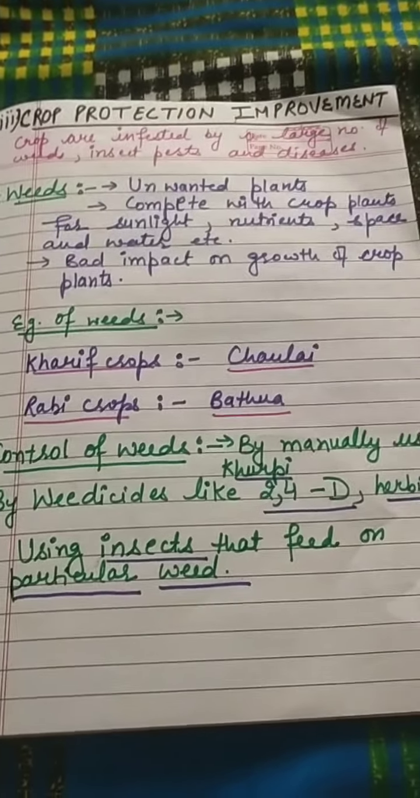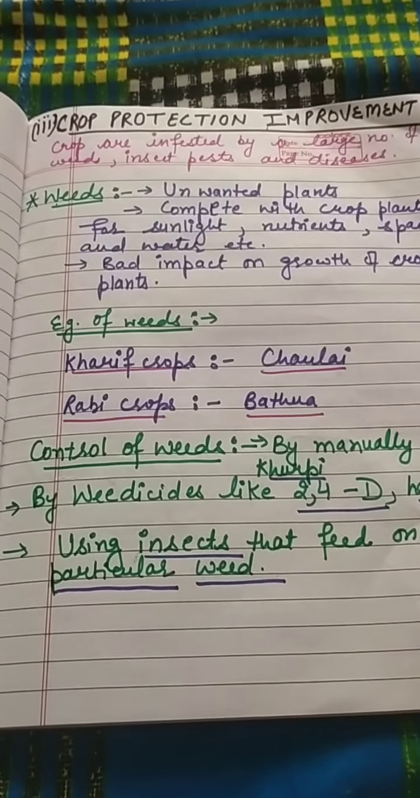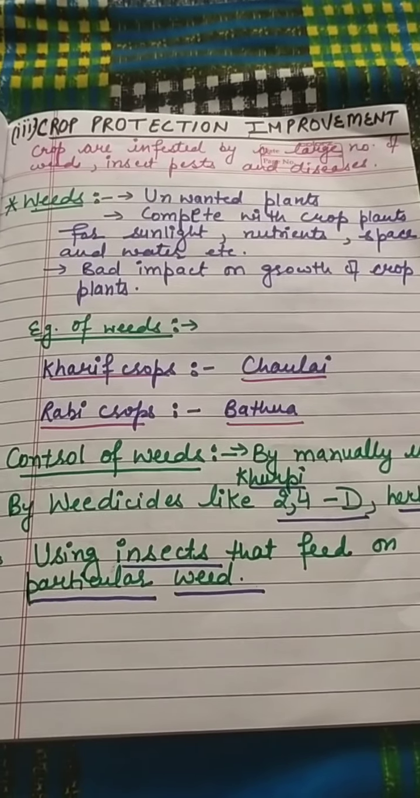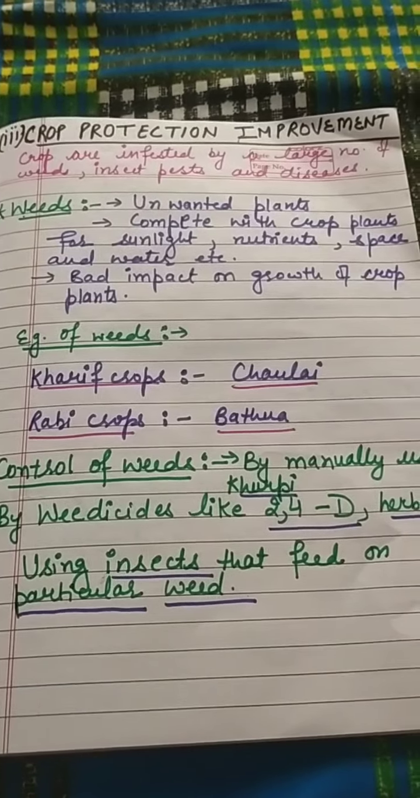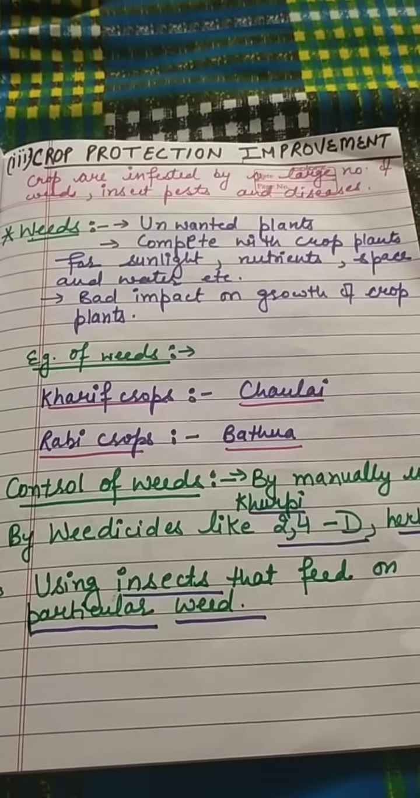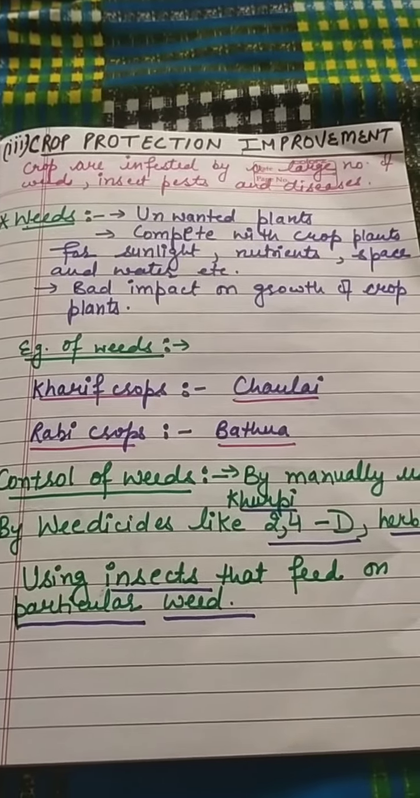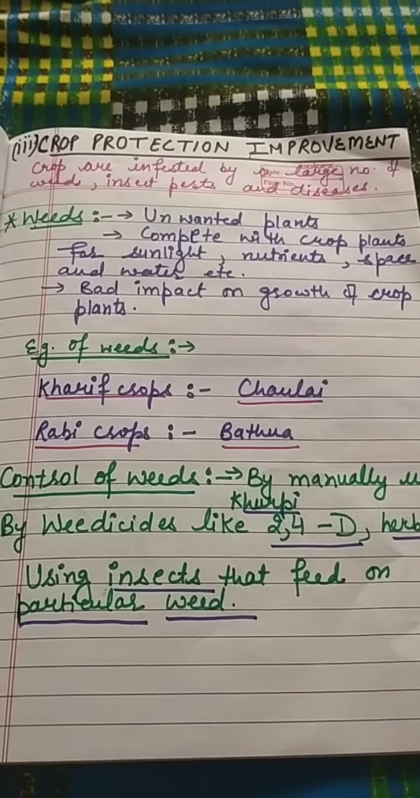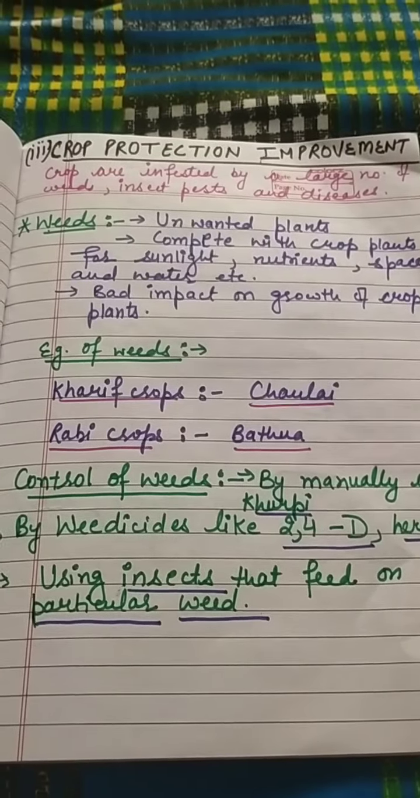Hello everyone. Now the third main practice that we will discuss in this lecture is crop protection improvement. In the previous lecture we studied crop variety improvement and crop production improvement. Now the last one is crop protection improvement. Field crops are infested or attacked by a large number of weeds, insect pests and diseases. First of all, we will discuss the weeds.